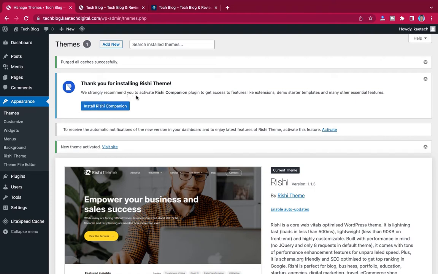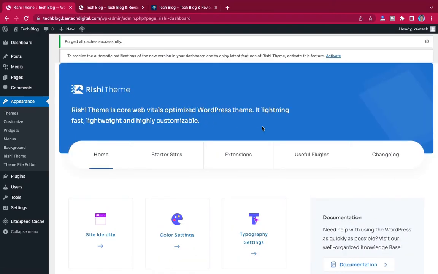Please, we strongly recommend you to activate the Rishi companion plugin to get access to features like extensions, demo startup templates, and many other essential features. Now click on Rishi, install Rishi companion. Click over here to install the companion. Let's click on it. Okay, very good. So the companion is installed and activated. You'll be redirected to this page over here.